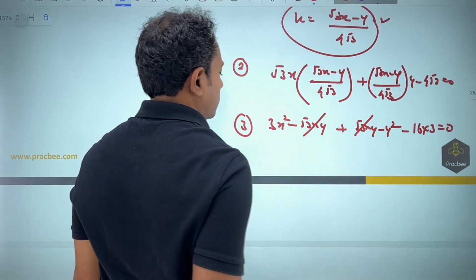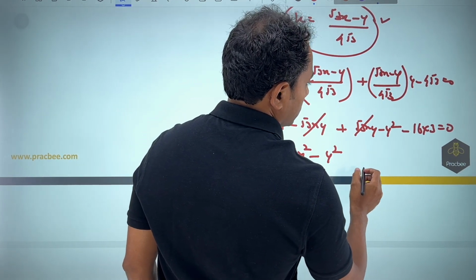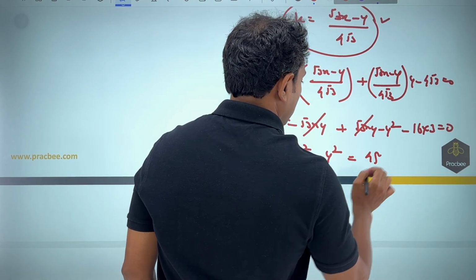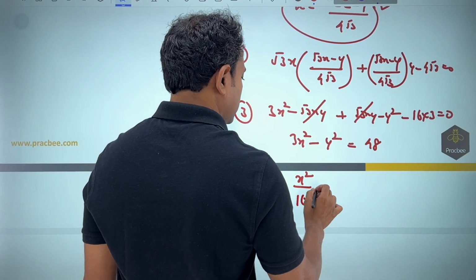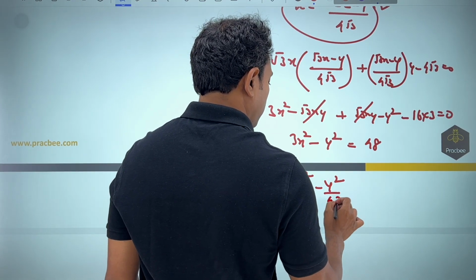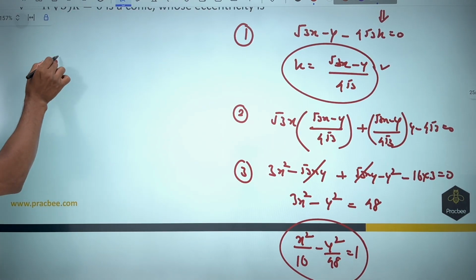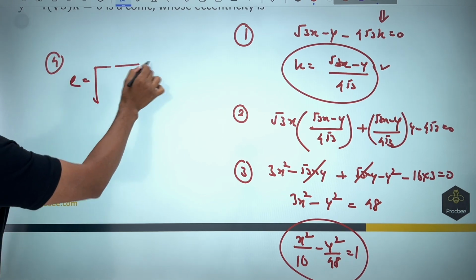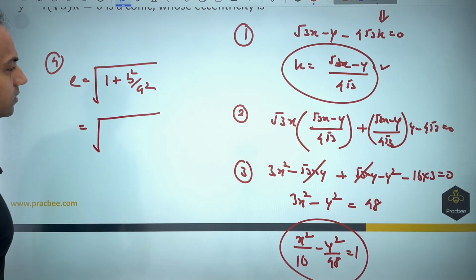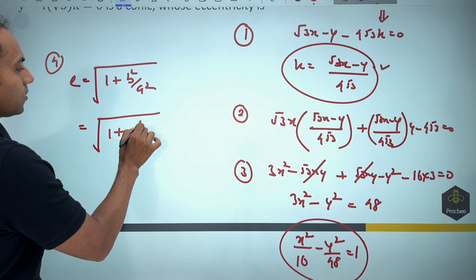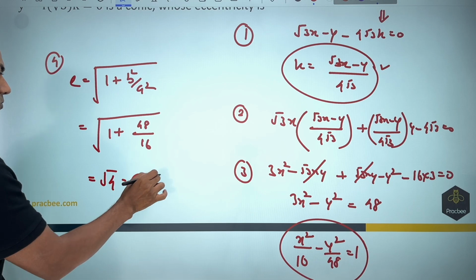These two will get cancelled out. What we have got is 3x square minus y square is equal to 48. And if I divide, x square by 16 minus y square by 48 will be equal to 1. So if I want to find the eccentricity, it is quite a simple question after that. The eccentricity will become root of 1 plus b square by a square. So the answer comes out to be root of 1 plus 48 by 16, that is nothing but root of 4, that comes out to be 2.